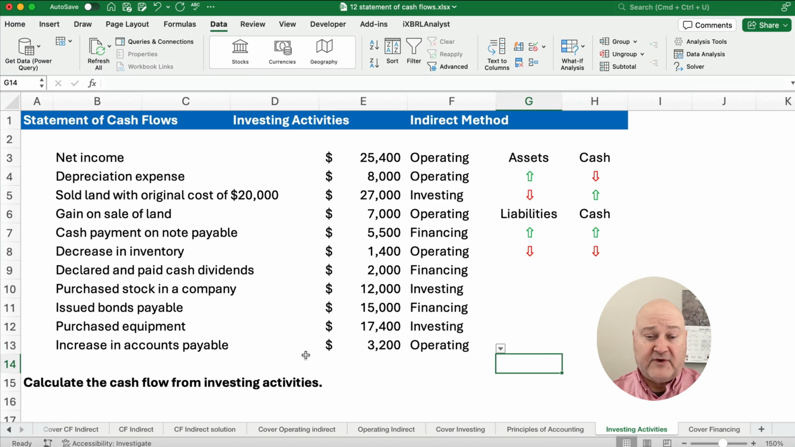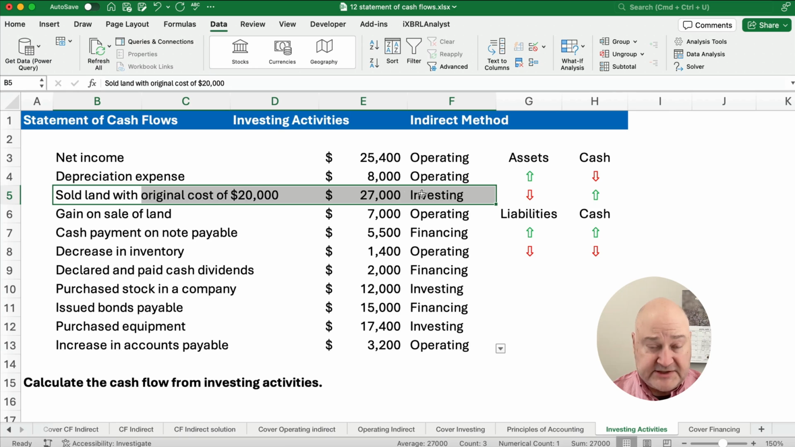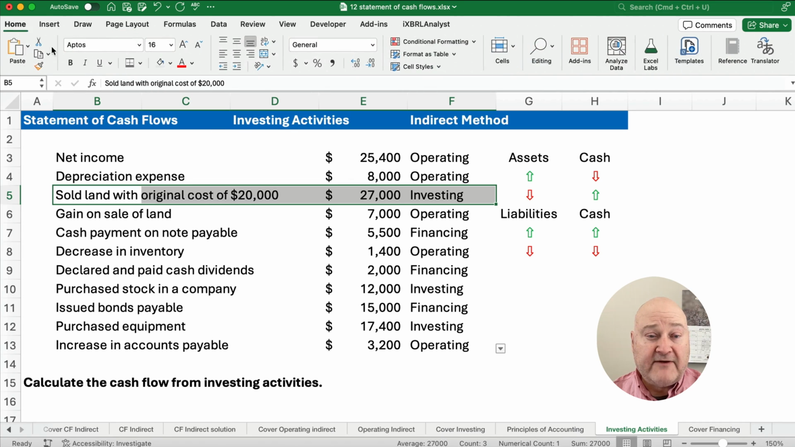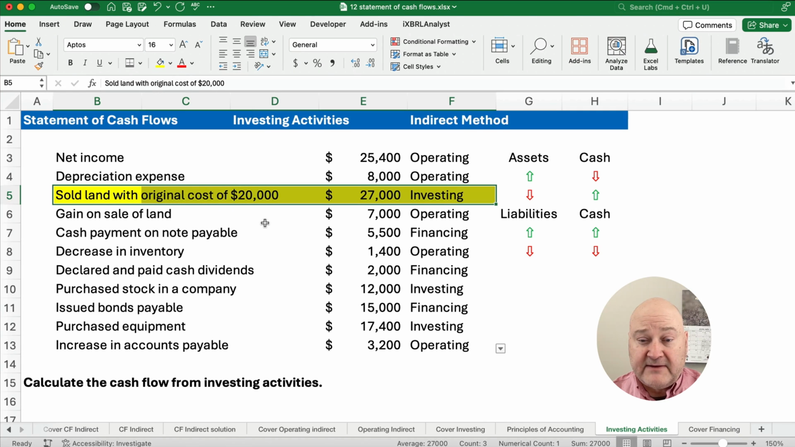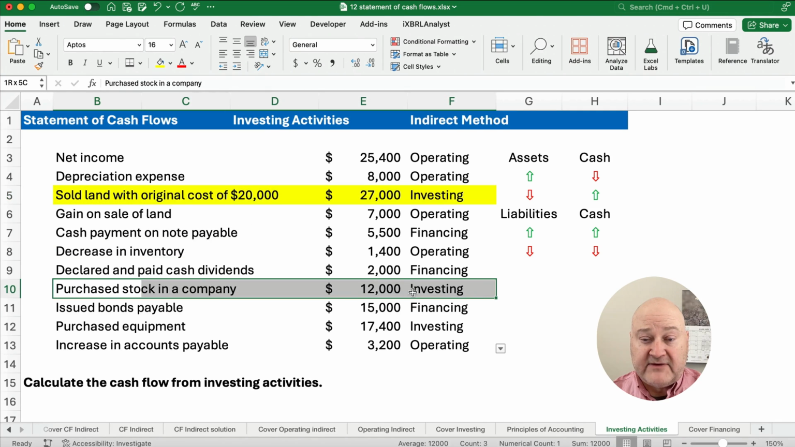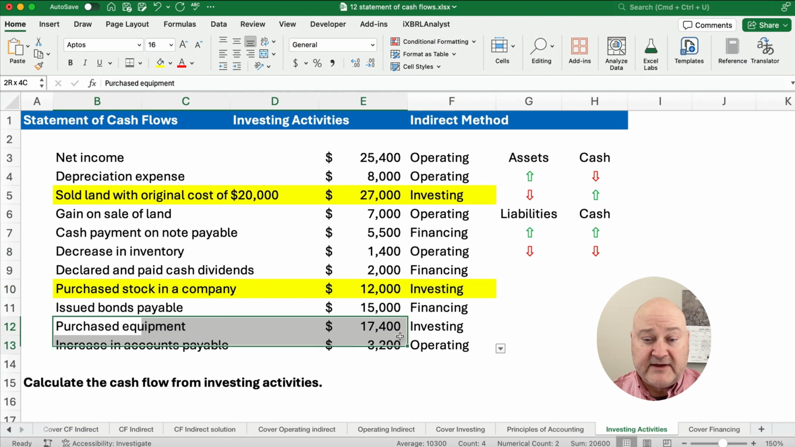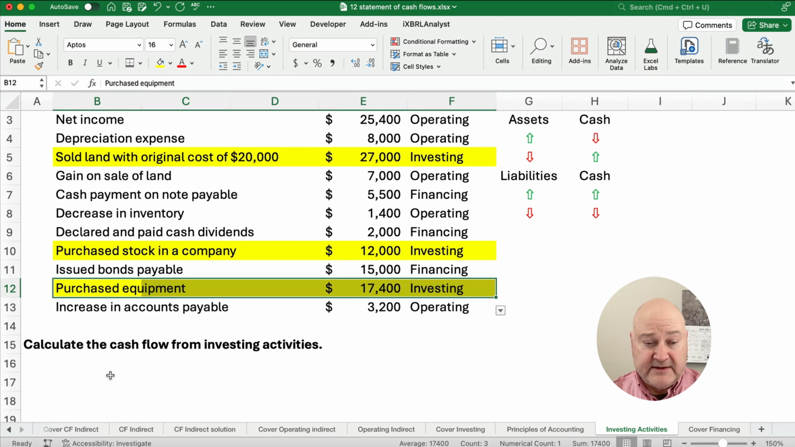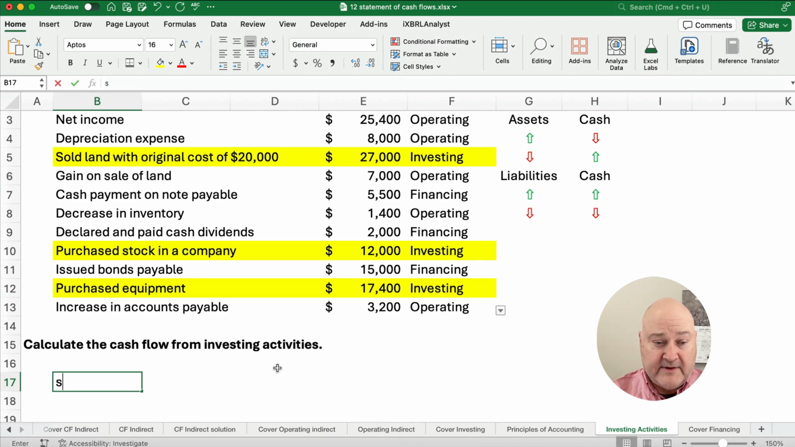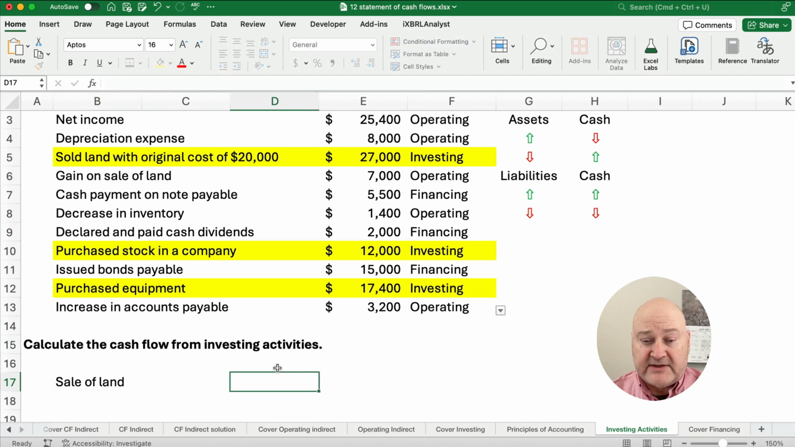So for investing activities, I think we have only three. Let's check here. I think we only have three items. So let's highlight these. Investing here, and we purchased equipment, that's investing. So we only have three investing activities. It doesn't matter the order, we just start at the very beginning. So we're going to say something like sale of land, and the amount is $27,000.